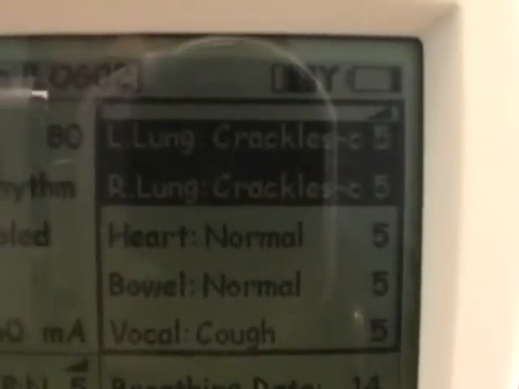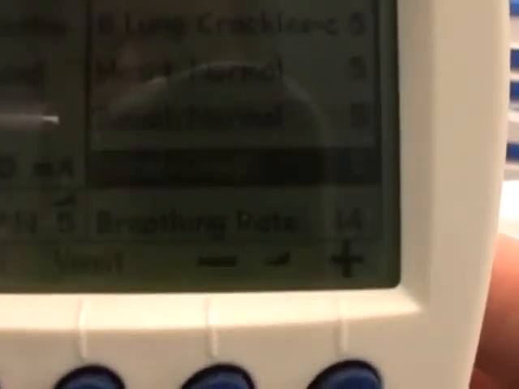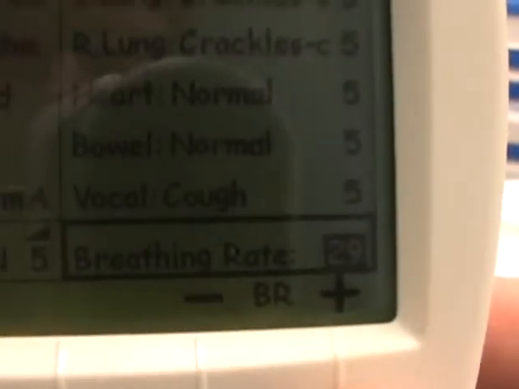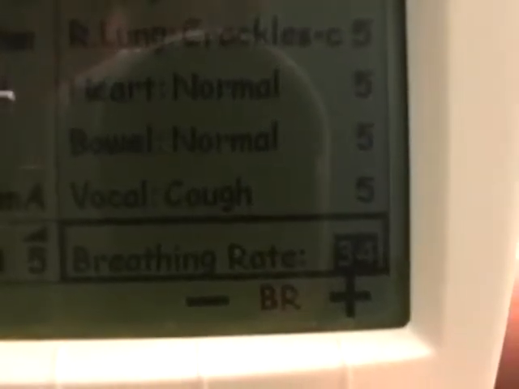And let's say you want to change the respiration rate. Scroll down to rate, use your arrows, your plus and minus sign to raise the rate to whatever you want, say 34 right now.